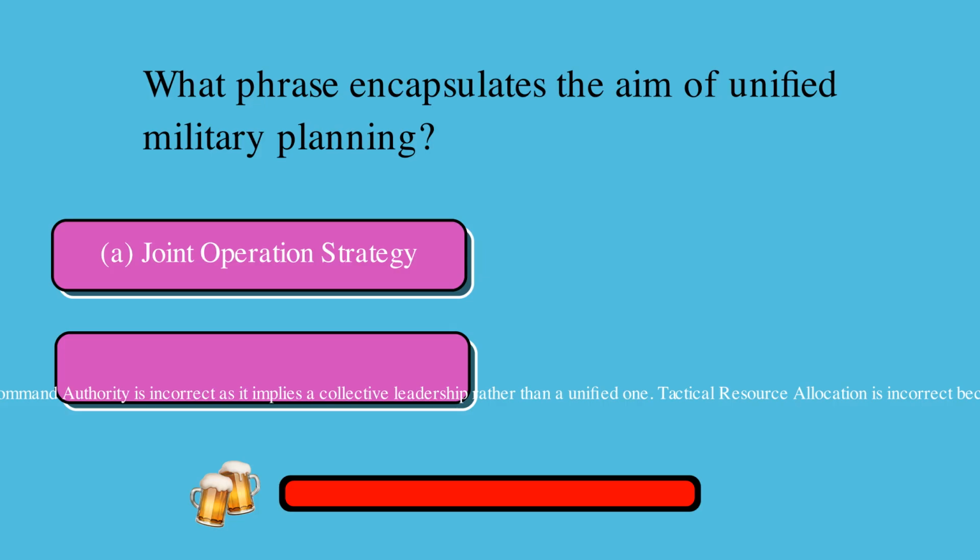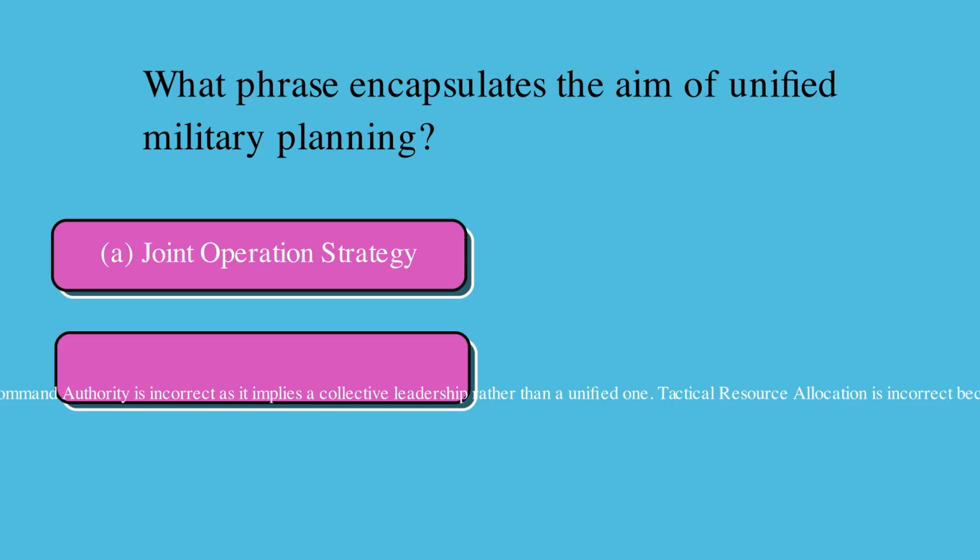What phrase encapsulates the aim of unified military planning? Is it A, joint operations strategy, B, central command authority, C, tactical resource allocation, or D, single point of command? Joint operations strategy is incorrect because it refers to a broader strategic framework rather than a singular command structure. Central command authority is incorrect as it implies a collective leadership rather than a unified one. Tactical resource allocation is incorrect because it pertains to the distribution of assets rather than overarching command. The correct answer is D, single point of command.